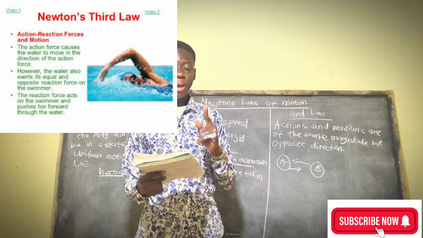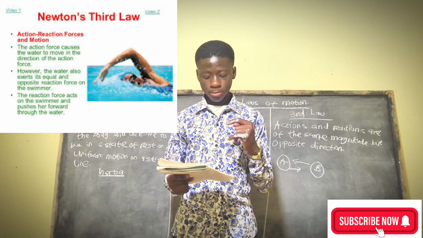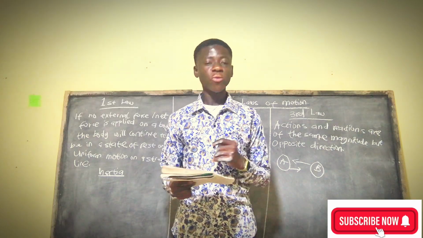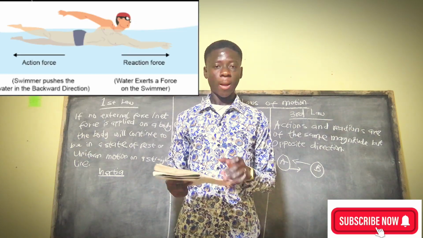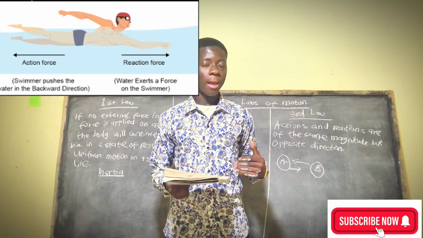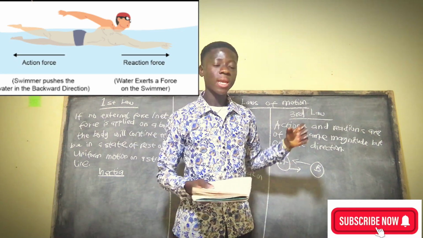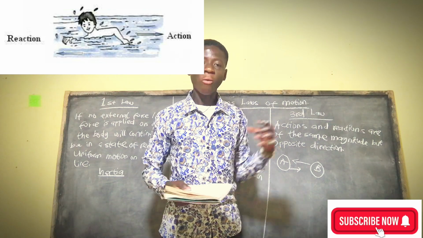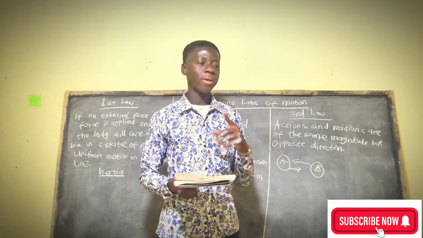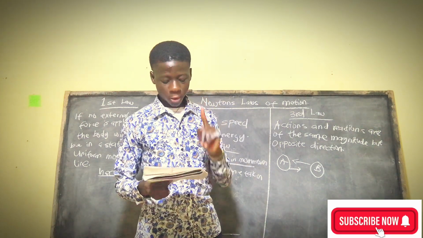Let's consider a swimmer in a water pool. The swimmer exerts a force backwards on the water, and the water also exerts the same amount of force on the swimmer, making the person propel forward. That is how Newton's third law of motion works.